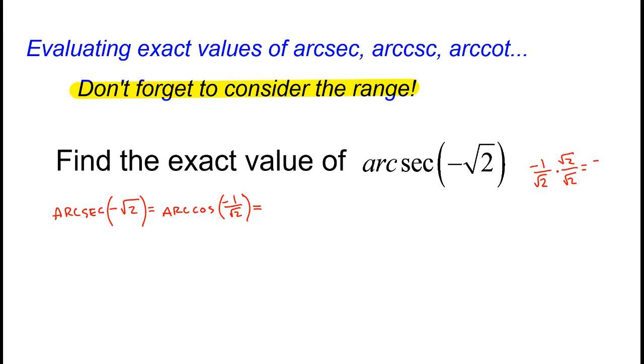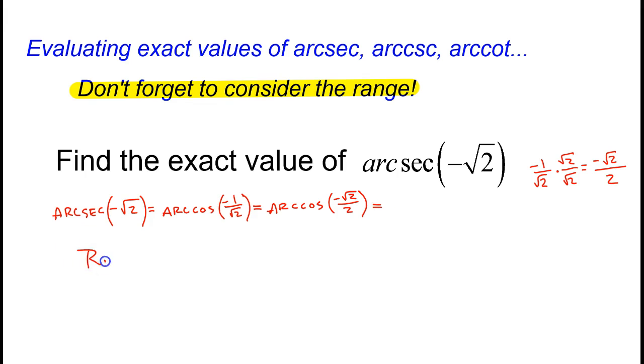And I'm going to get negative root 2 over the square root of 4, that's root 2 times root 2, which is just plain old 2. So this is the same as the arccosine of negative root 2 over 2. Now we're ready to answer the question.